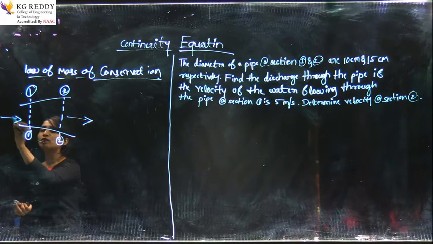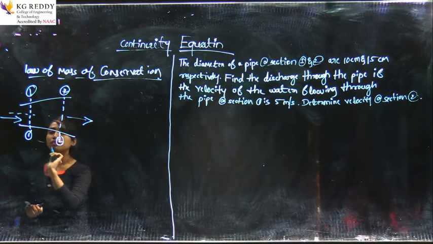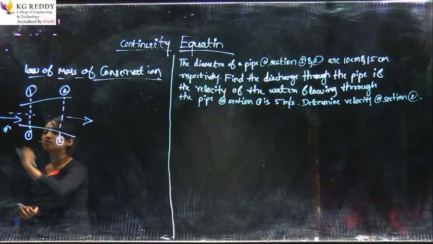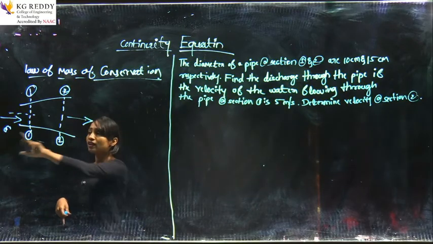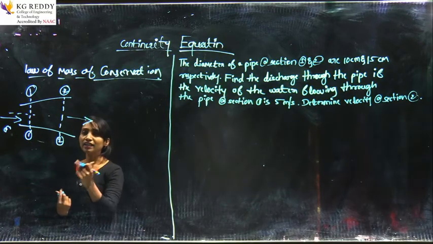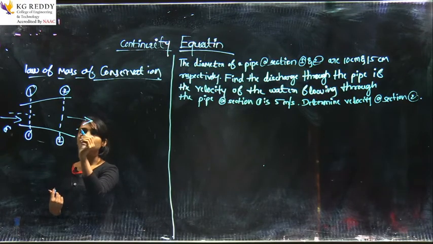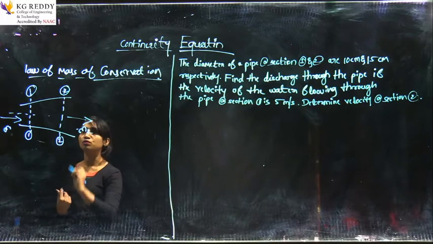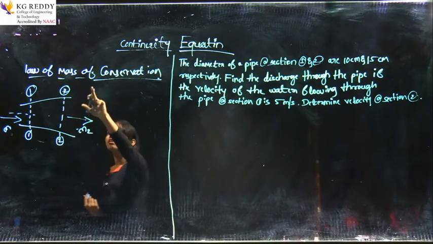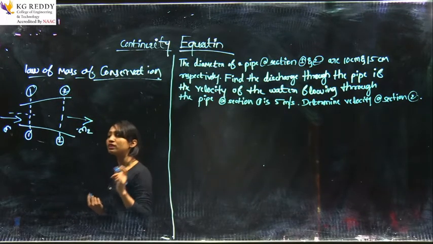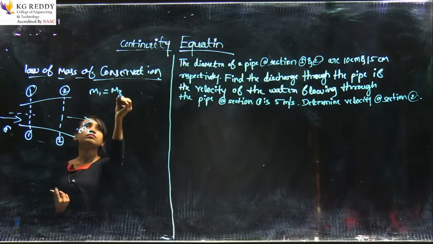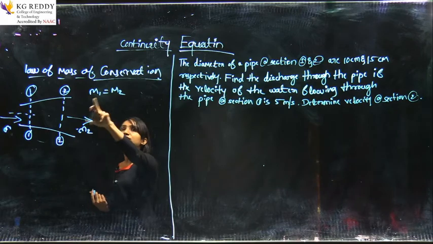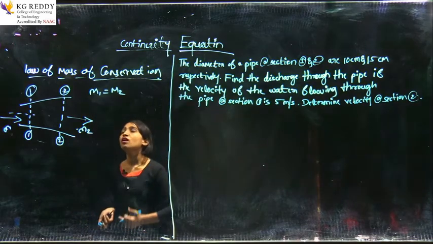For example, when the water enters the pipe, the mass will be M1. When it comes out through the outlet at section 2, that is mass M2. According to the law of conservation of mass, it should be equal, that is M1 is equal to M2.